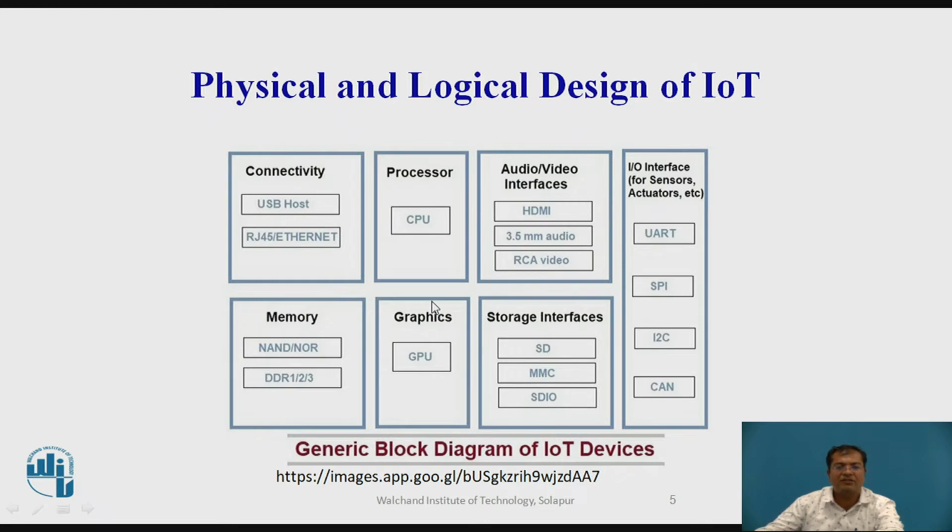Let's have a glance at a few IoT devices. When we say things, what are those? So these are some examples.